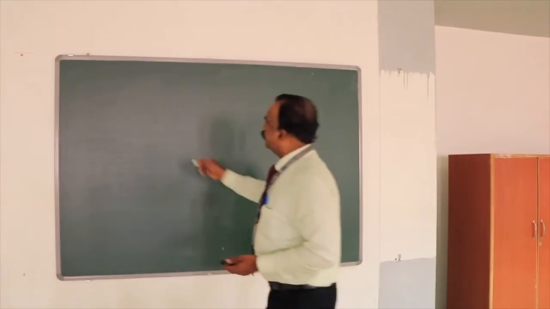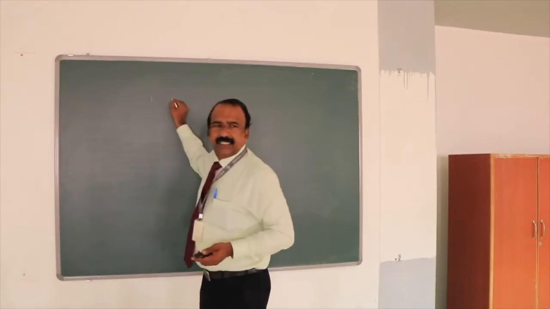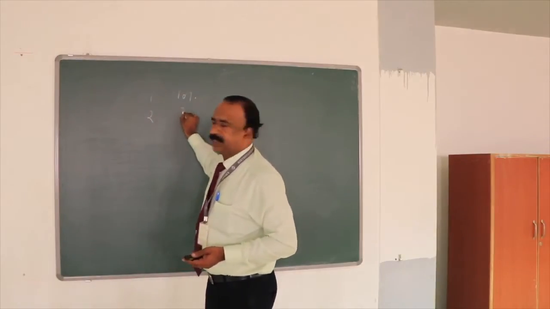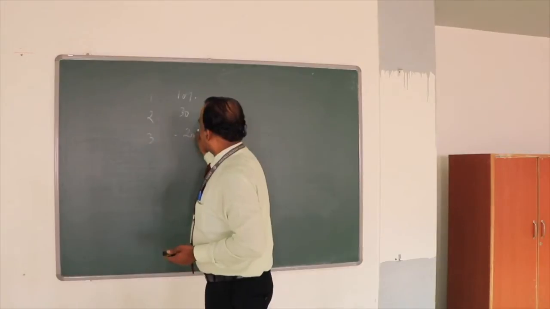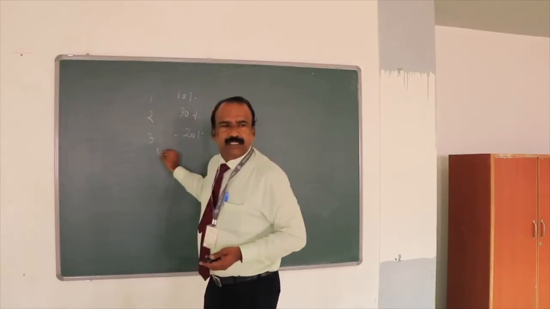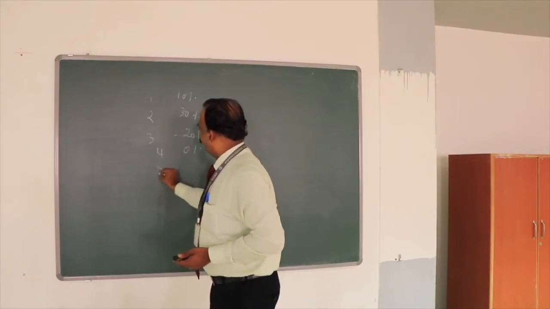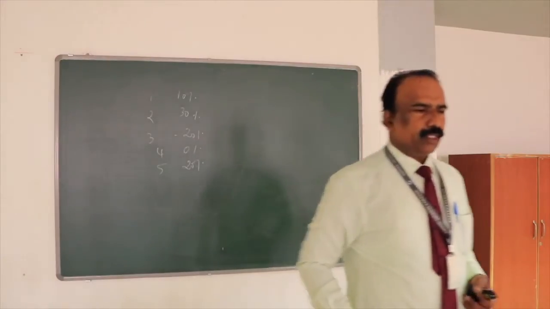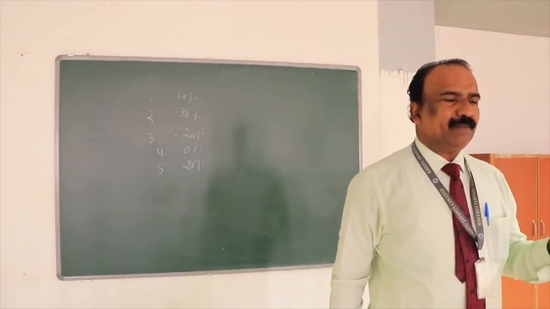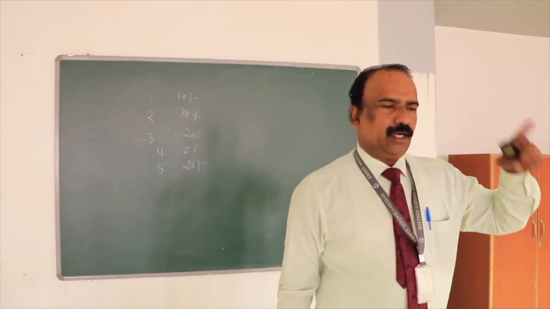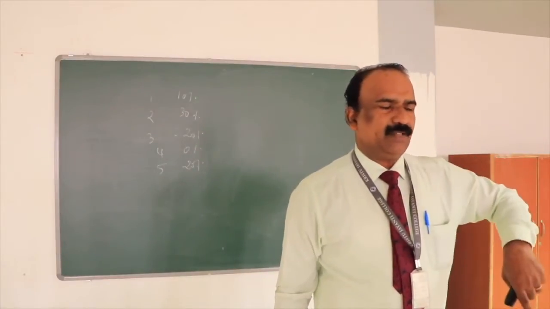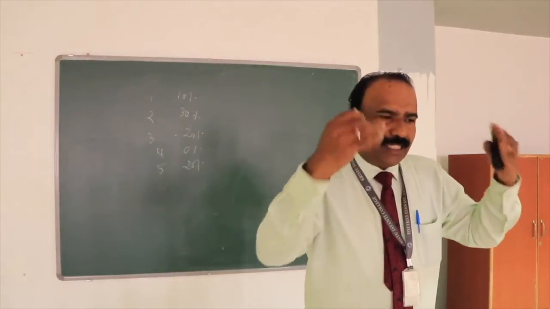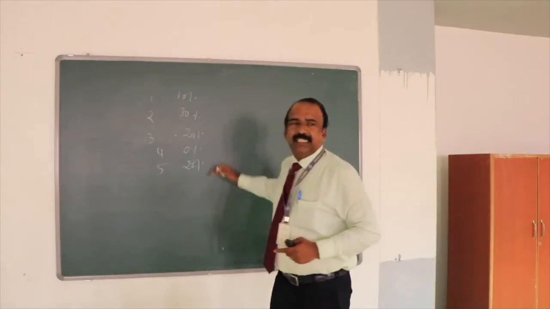So if you look at this example. First year the return is 10%. Second year the return is 30%. Third year minus 20%. Fourth year the return is 0%. Fifth year the return is 20%. Okay. First year the return is 10%. How do we get this 10%? As we have done earlier, that is dividend plus closing price minus opening price divided by opening price into 100, which will give you the total return. So by using that equation we have calculated the total return.